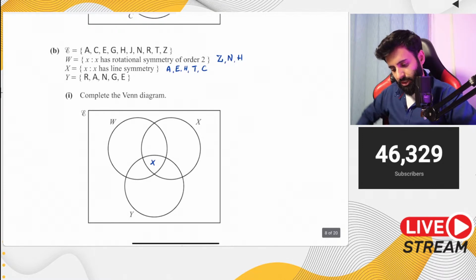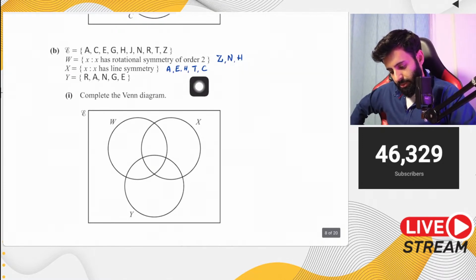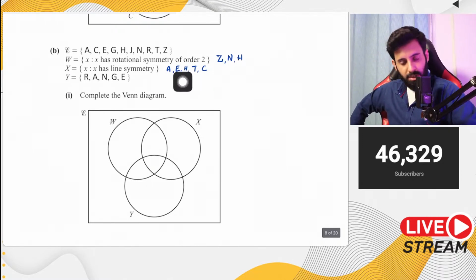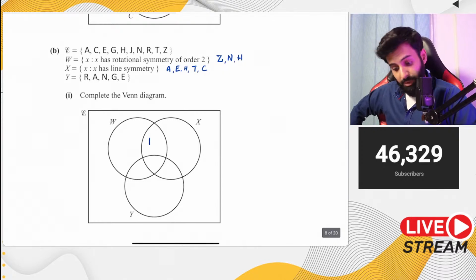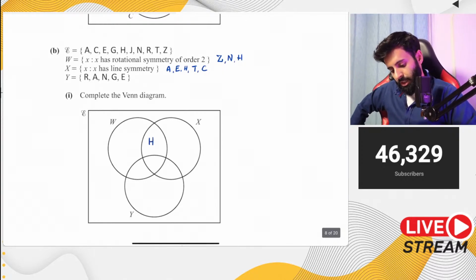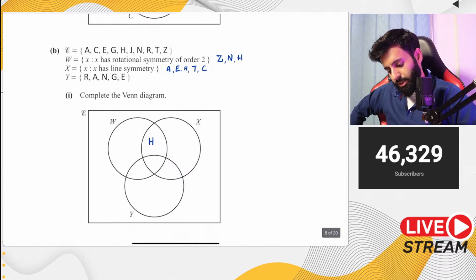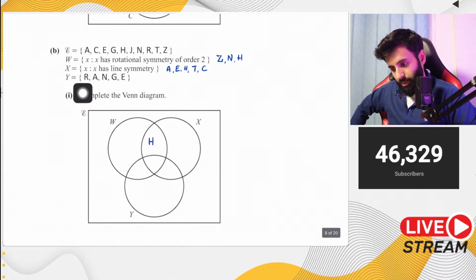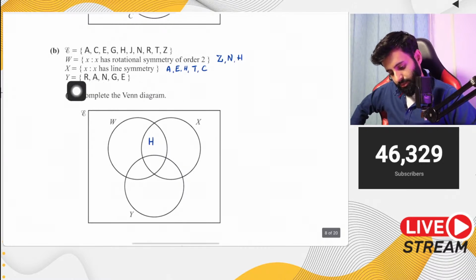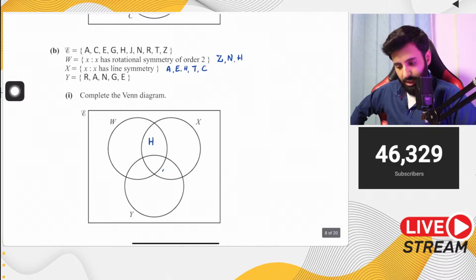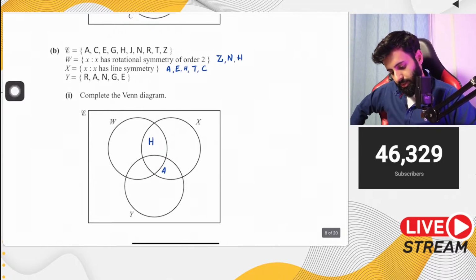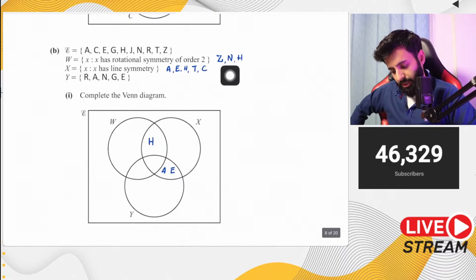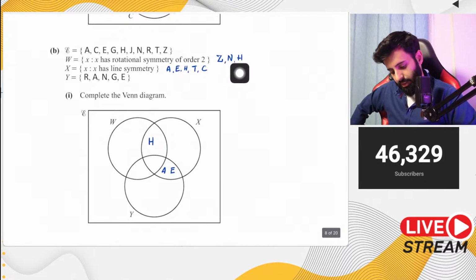All right, then let's talk about W and X. So let's see what's common in W and X. So there's H that's common in W and X, and that's it. Okay, so then let's talk about what's common in X and Y. So in X and Y, we have A that's common. Okay, so in X and Y there's A and there's E, and that's it. Then let's talk about what's common in W and Y. So what's common in W and Y is the letter N, and that's it.